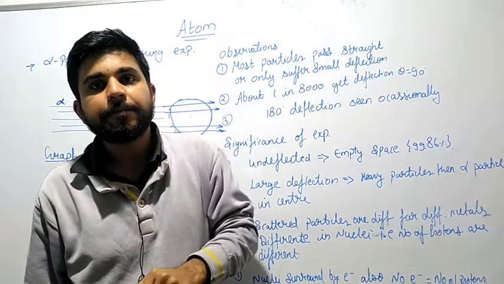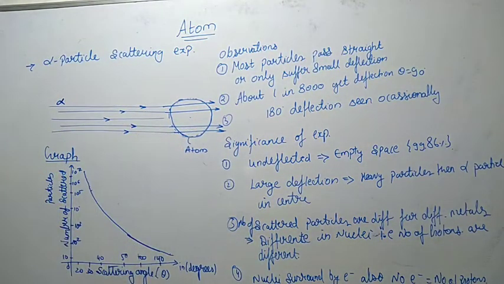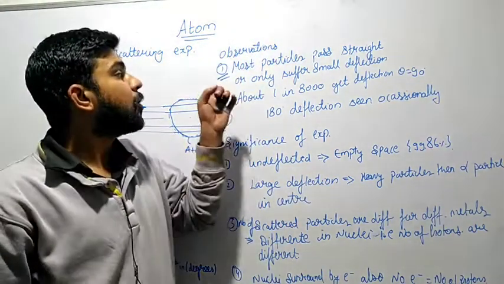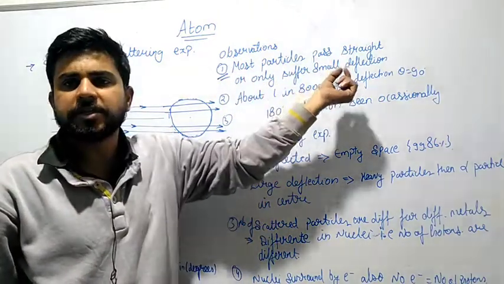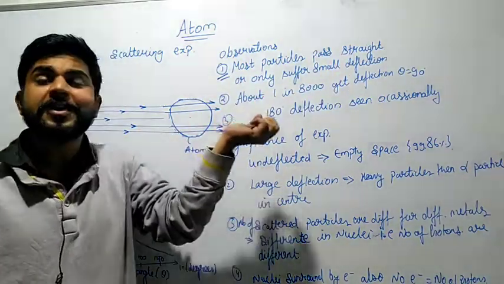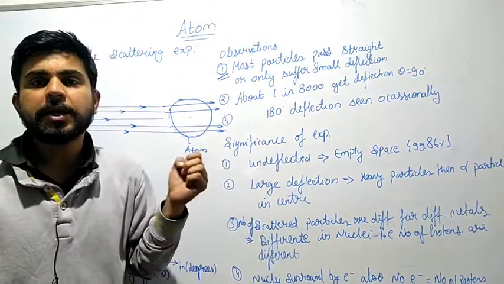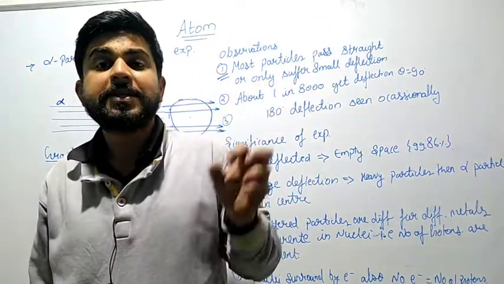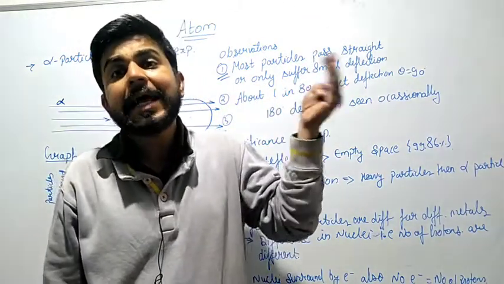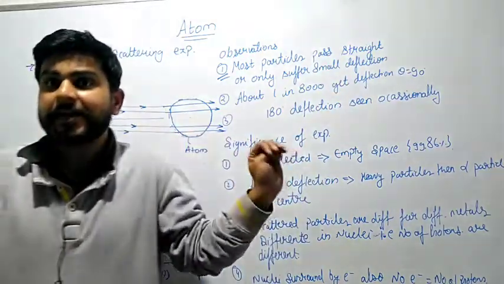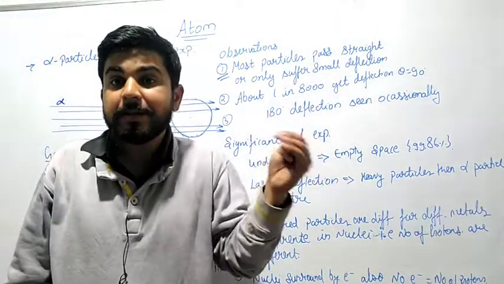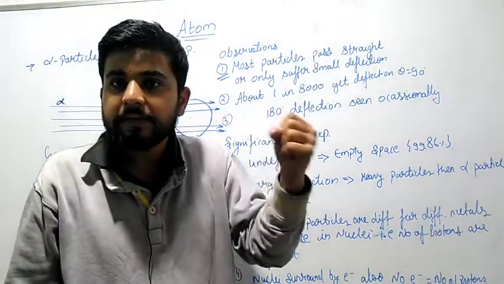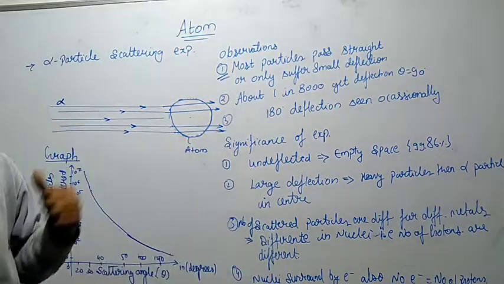Yes, exactly. What is the first observation they made? They observed that most particles pass straight, or only a few suffer small deflection. Most of the particles went through the atom undeflected. It means they declared that most of the space inside the atom is empty. More than 99% of alpha particles went undeflected, so more than 99% of the space inside the atom is approximately empty. They gave this observation with the help of the experiment.